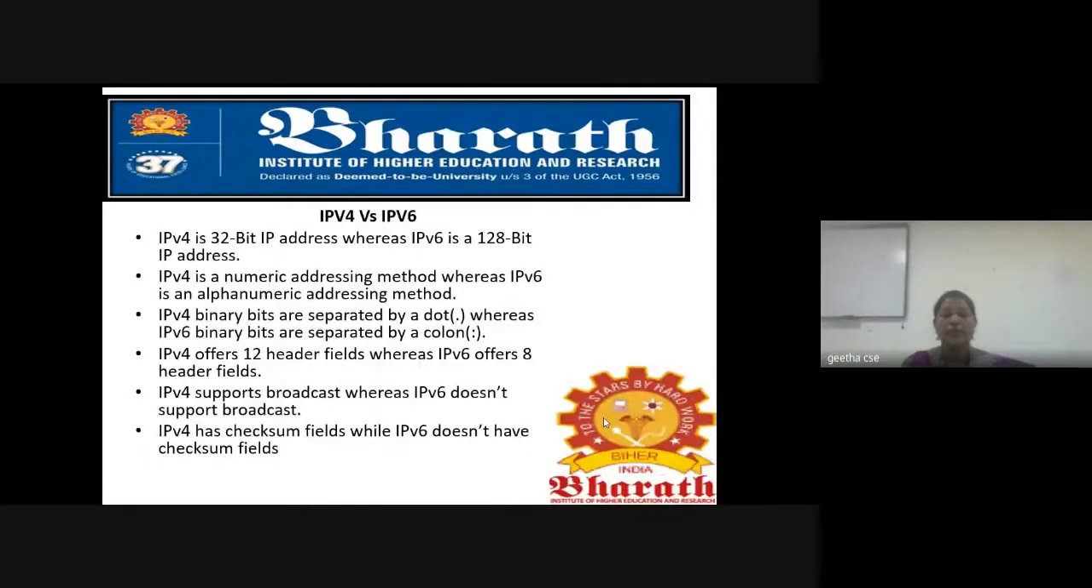IPv6 doesn't support broadcast. IPv4 has checksum fields while IPv6 doesn't have checksum fields. This is the last difference we could see in the header itself. In IPv6 we didn't see any checksum fields. IPv4 had checksum fields as well as another operation like fragmentation, and IPv4 supports broadcast, whereas IPv6 doesn't support broadcast; unicast, multicast, and anycast it supports. When you compare, you can see these 3 points under IPv4 and IPv6.